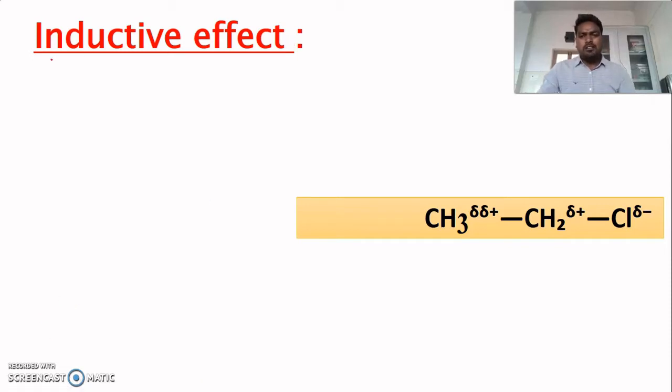Dear student, as the name itself indicates, inductive means something which is induced in a molecule. So before going to that, let us take this example of chloroethane. Okay, in this chloroethane,